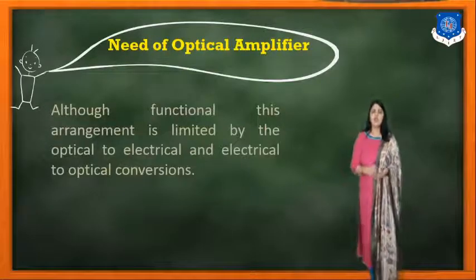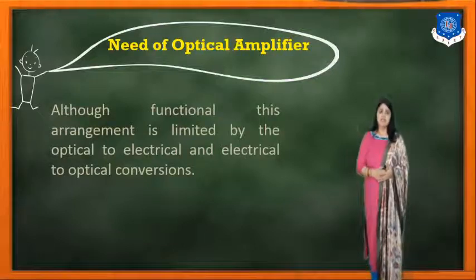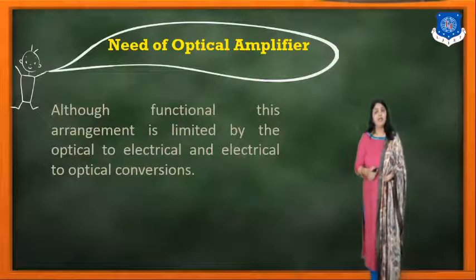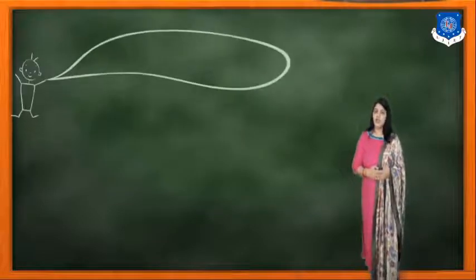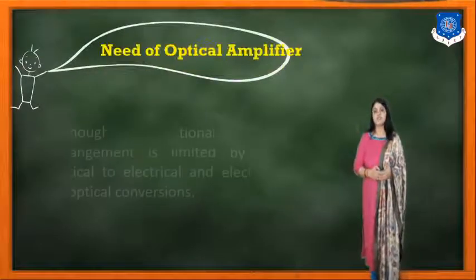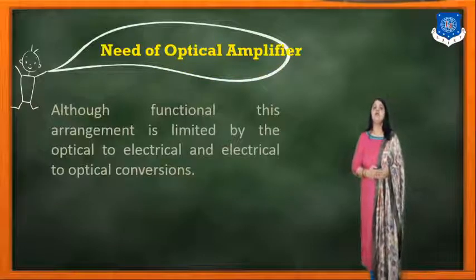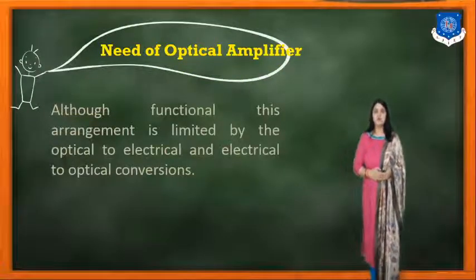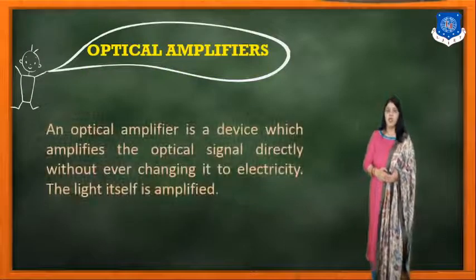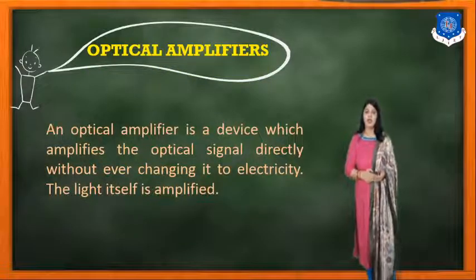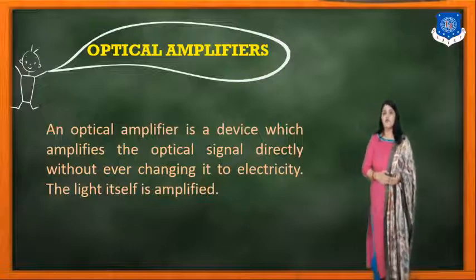This arrangement is limited by the optical to electrical and electrical to optical conversions. As we know, these conversions are required in optical communication, so we always need to convert. So there is a device required to take care of all these functions.